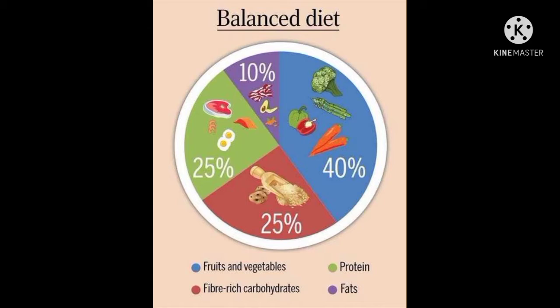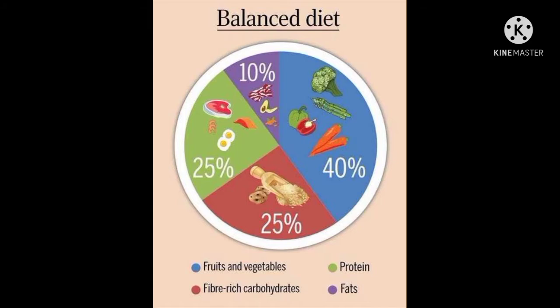So we need 10% fat in our balanced diet, 25% protein, 25% carbohydrates, and 40% fruits and vegetables, which include the minerals, vitamins, and other nutrient items. So this is the chart of the balanced diet.